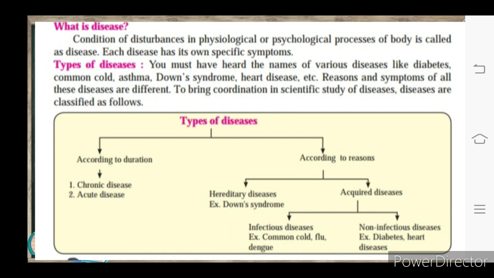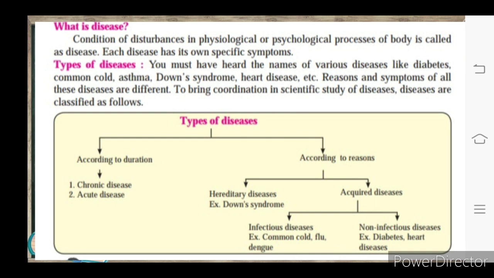Now, what is disease? Disease is a condition in the human body of disturbance in the psychological and physiological processes of the body. It means there is a condition in the human body where the function of the body is psychologically disturbed and physiologically disturbed as well.